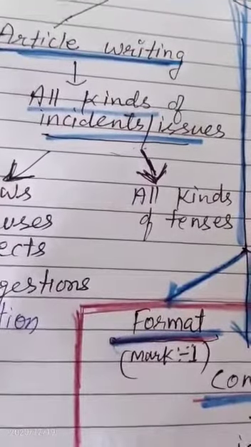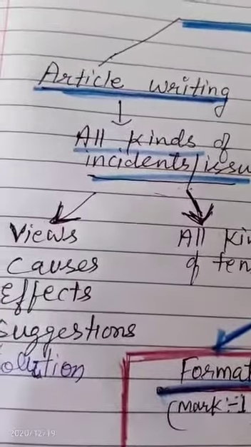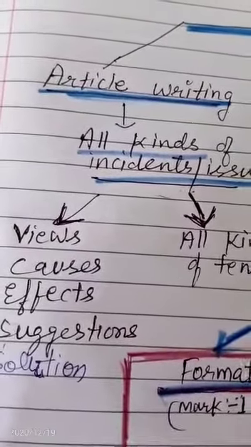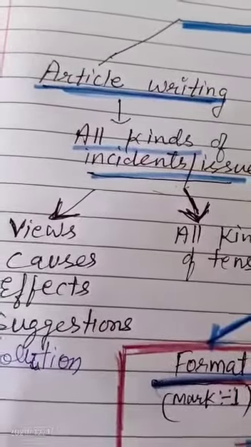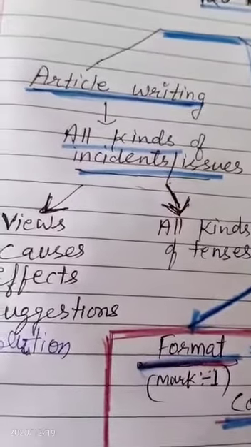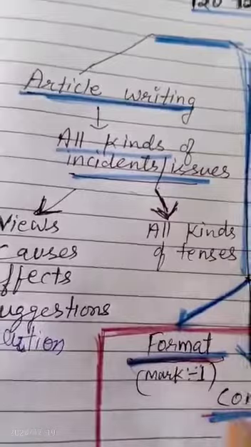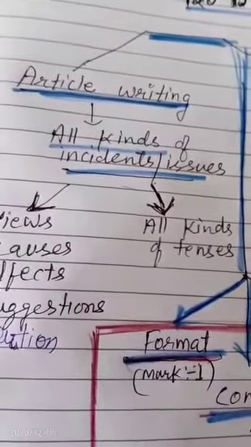And now if we talk about the type of topics which can be asked in article writing, there is no end to the types of topics which can be asked as an article. But in board exams, all those issues which are relevant to students of your age are generally asked.